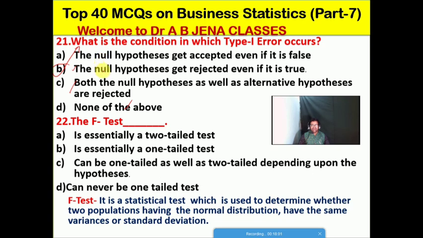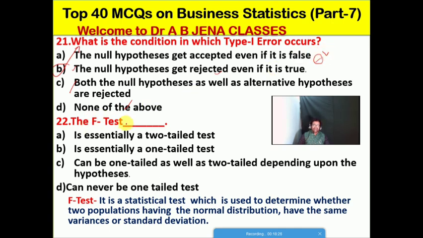So type 1 error occurs when the null hypothesis gets rejected even when it is true, and type 2 error occurs when the alternative hypothesis is true but the null hypothesis is accepted. Friends, in a different video we will discuss in detail the hypothesis and types of hypothesis, and the errors in a separate video.